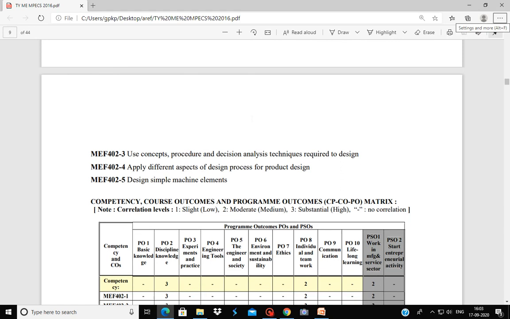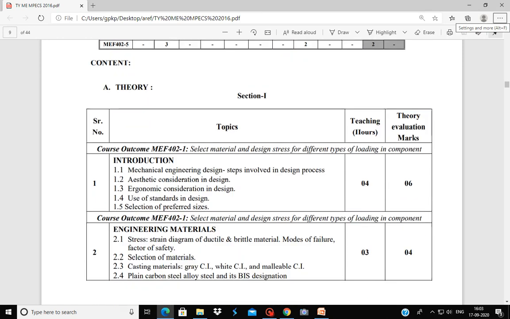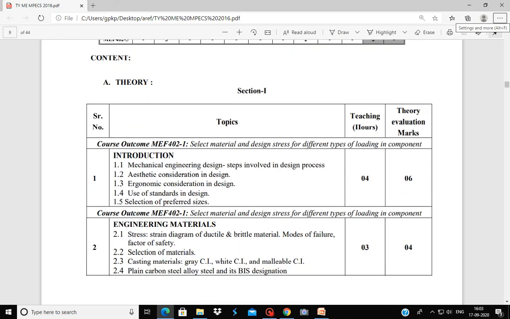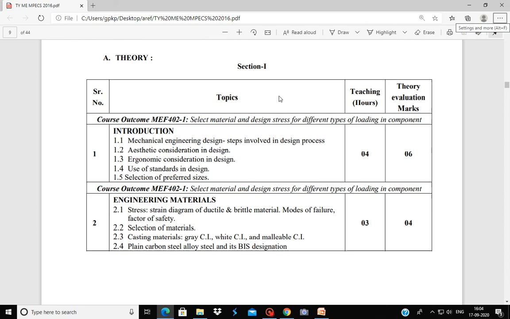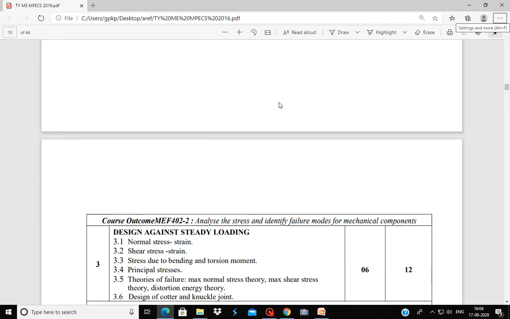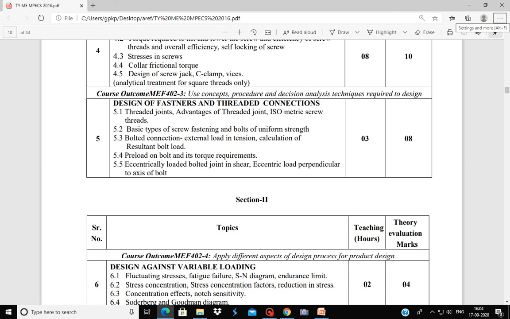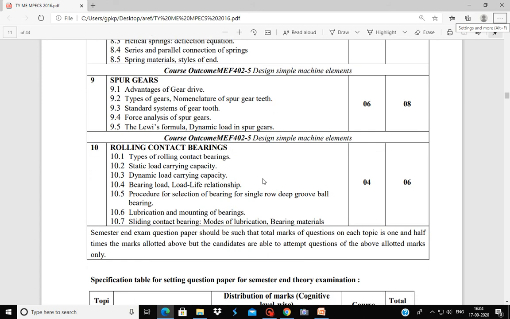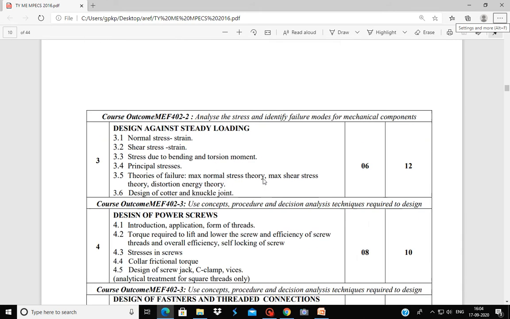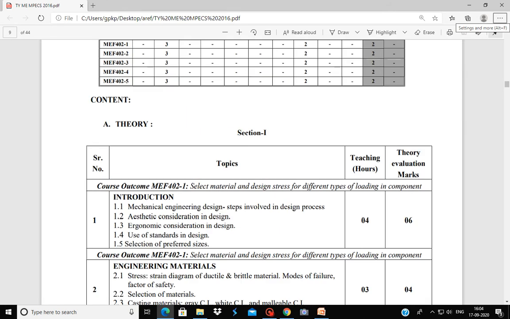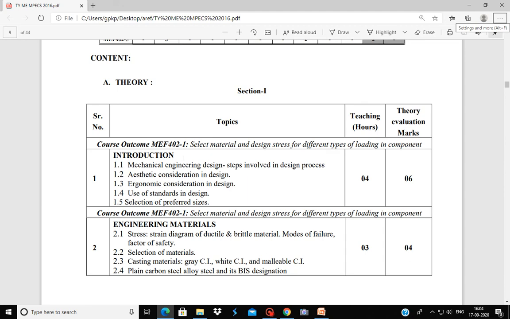Next, moving on to the syllabus. This is section 1. Section 1 includes 5 chapters, and then section 2 includes 5 chapters. So in total there are 10 chapters in this course. First chapter is introduction.